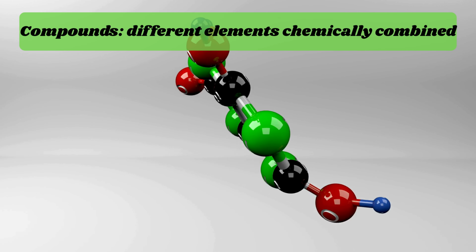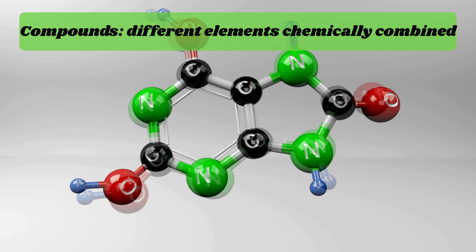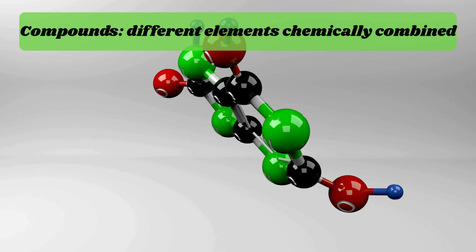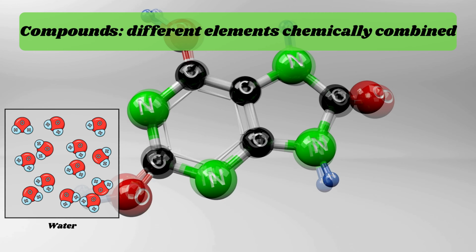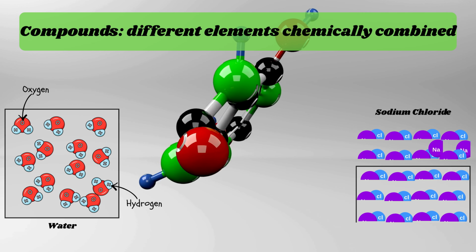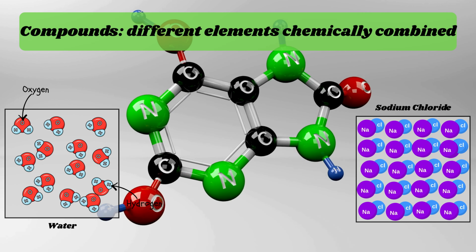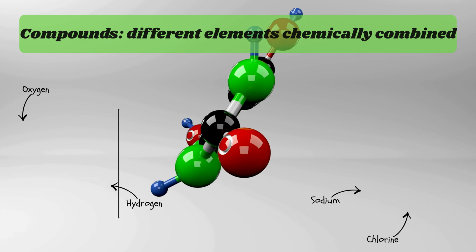Compounds are substances consisting of the chemical combination of different elements. The atoms from each element are chemically combined. For example, water is a compound consisting of the chemical combination of the elements hydrogen and oxygen. Sodium chloride is a compound consisting of the chemical combination of the elements sodium and chlorine.